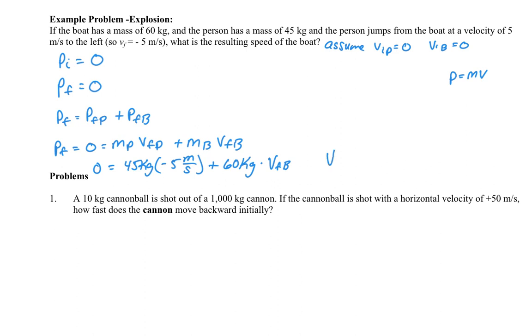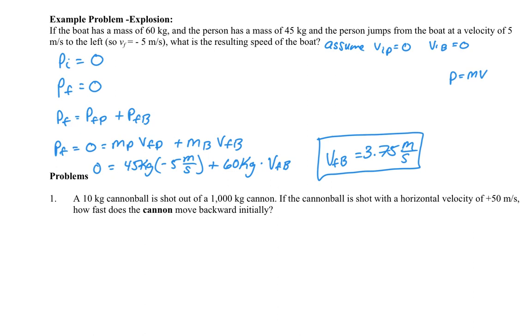All right, hopefully you did your math, did some algebra, and you found that the final velocity of the boat is going to be 3.75 meters per second. And I know that's going to be to the right because the person was jumping to the left. I see that the person has a negative velocity. That's how I know it's to the left. I found the boat to have a positive velocity, so I know that's going to be to the right. So that's how we're going to set up all of these explosion problems.